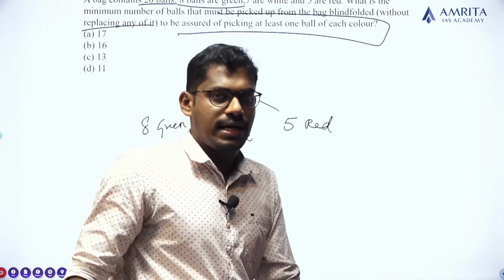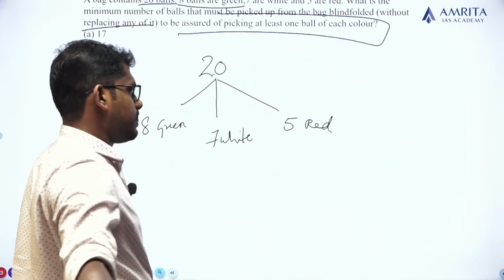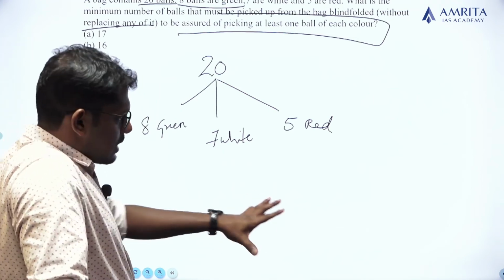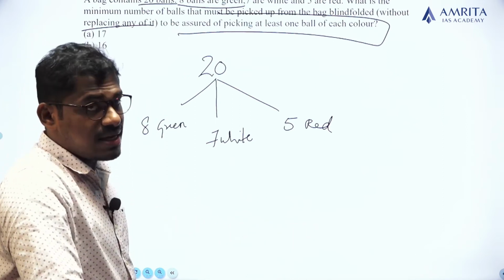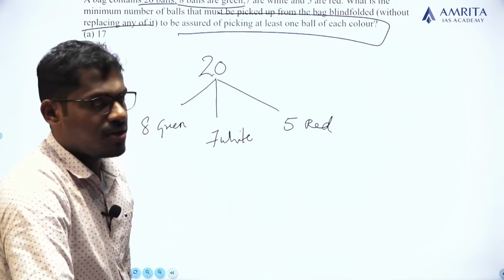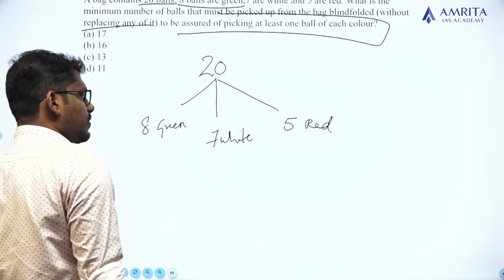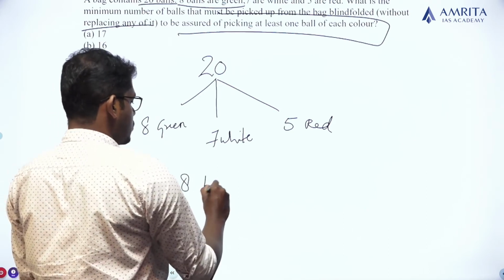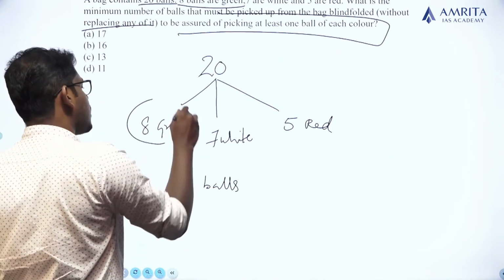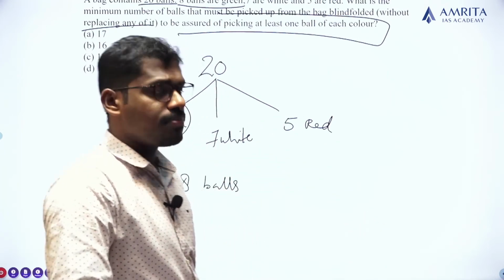The bag contains total 20 balls. There are 8 green balls, 7 white, and 5 red. And one person blindfolded has to take a certain minimum number of balls so that it must contain at least one ball of each color. So the minimum possible arrangement, let me take. If I am taking 8 balls, there is a possibility that all the 8 are green, so that it doesn't contain a ball of white and red. Clear? Okay.